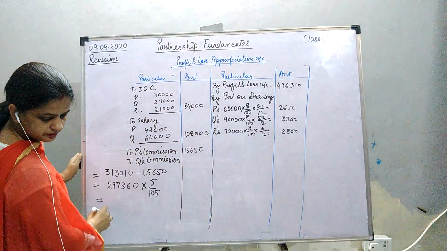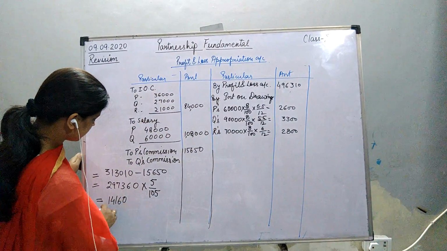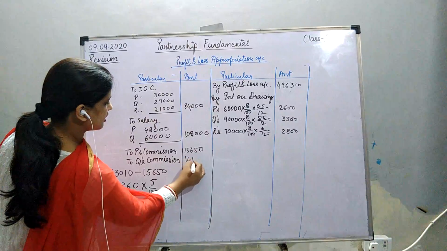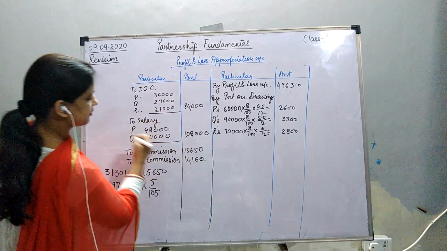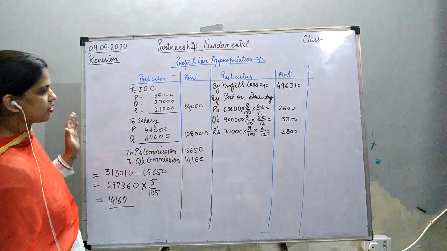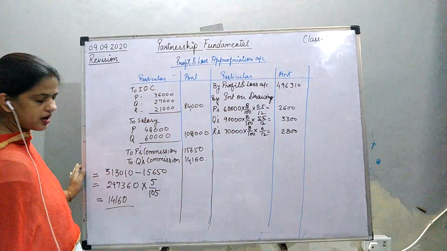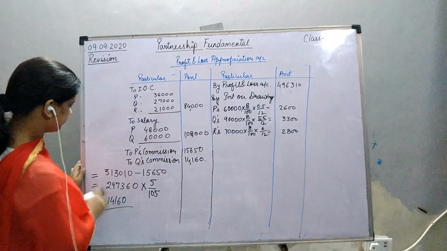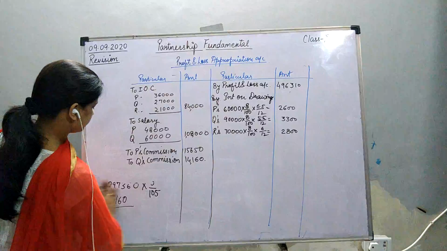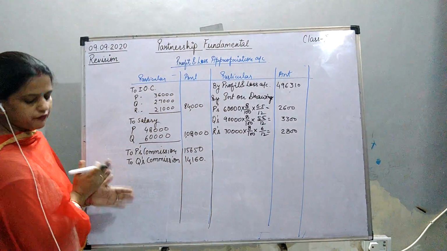This will come 14,160. Okay. Now what you have to do? Now you have to take out the balance. Have you done this? May I rub it? Okay. Now you have to take out the profit.